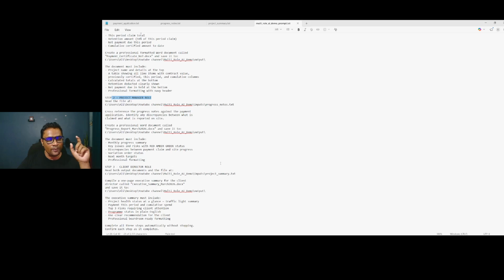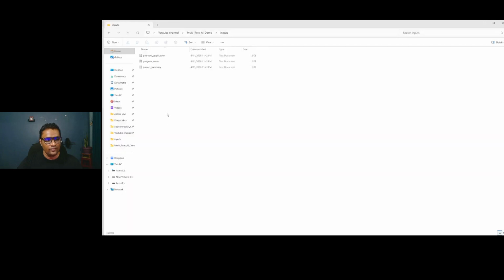What's going to happen, guys, is it will finish the QS work first, and then it will write the output. You can see in my directory, I have an output folder that's empty now. Look at it. That is empty now. At the end of the Claude work, maximum 2 to 3 minutes, all output will be there. QS output is there, PM's will be there, client director will be there. That's our goal.